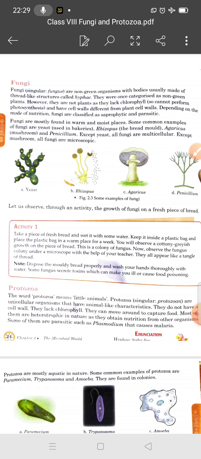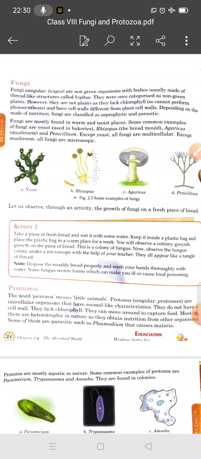Students, they were once categorized as non-green plants, but they are not plants as they lack chlorophyll, so they cannot perform photosynthesis and have a cell wall different from the plant cell wall. Depending on the mode of nutrition, fungi are classified as saprophytic and parasitic.